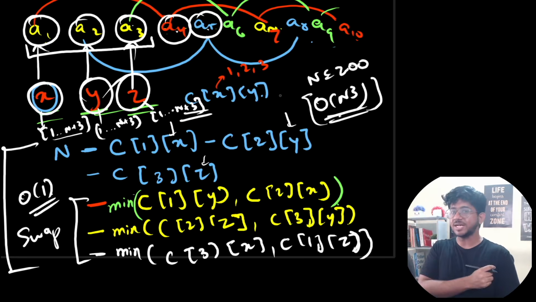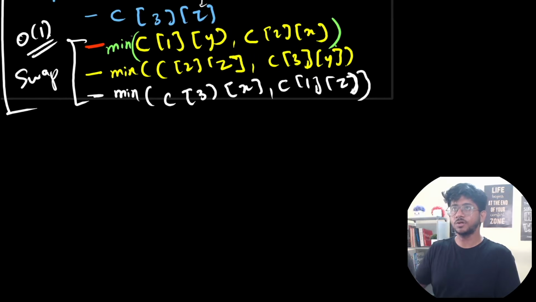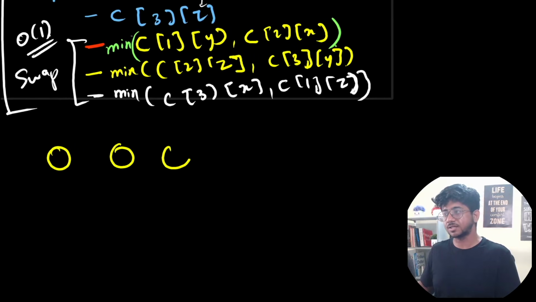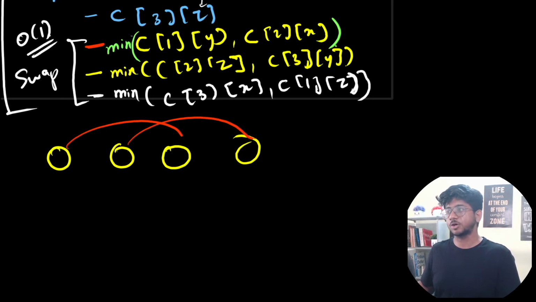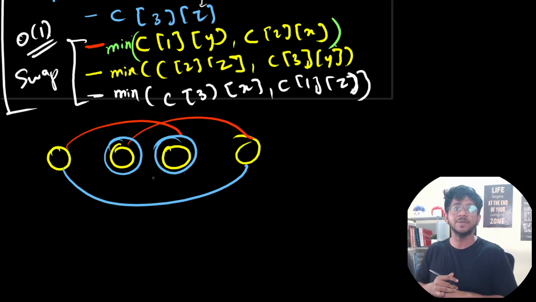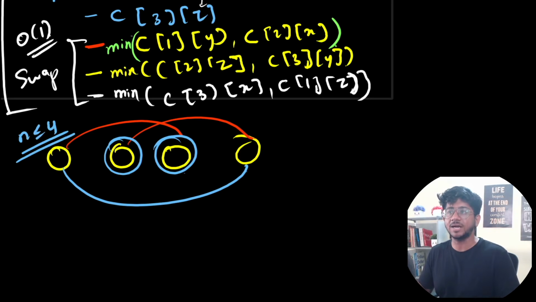One small caveat that was left in the problem was to handle cases like 4, where let's say there is this first, second, third, fourth. So the interaction is this and this cannot be same, this and this cannot be same, and this has to be same. But that doesn't tell me that this and this has to be different, right? So the second and third element in this case can be same. So this is another thing that was to be handled. So n less than or equal to 4 needs to be handled separately.